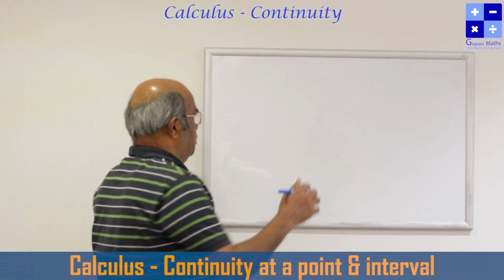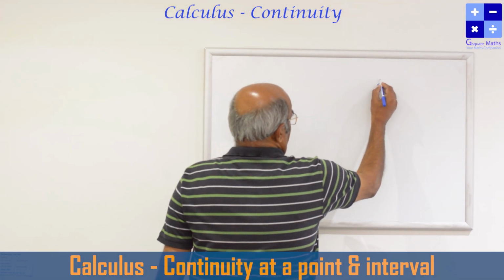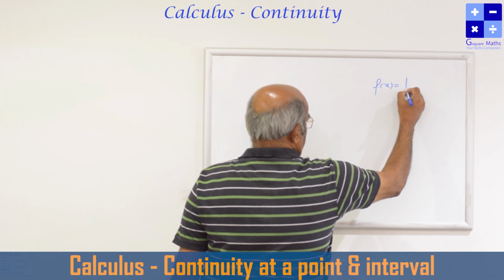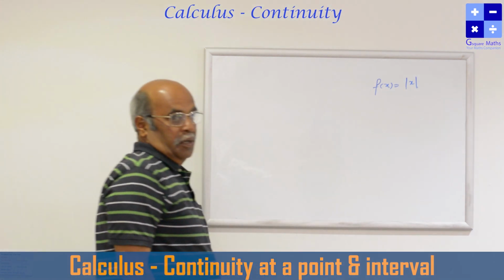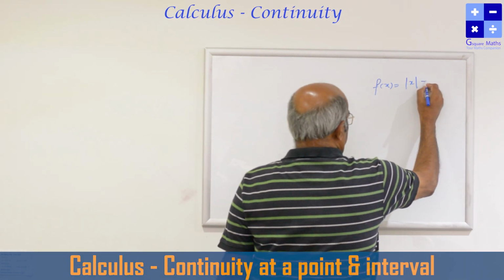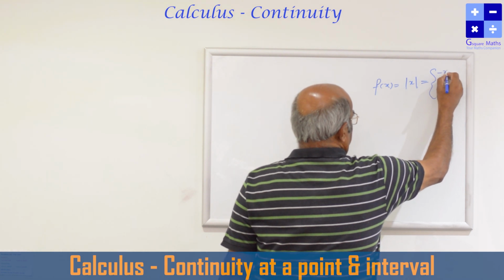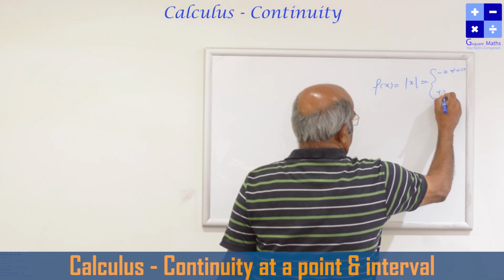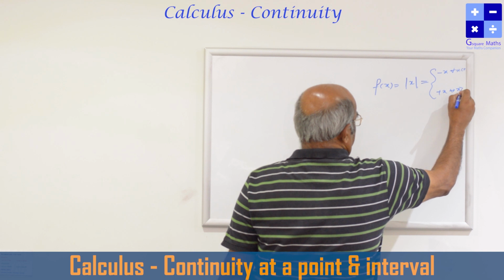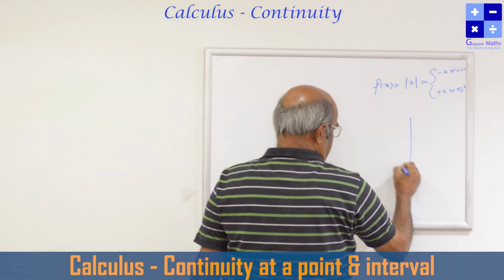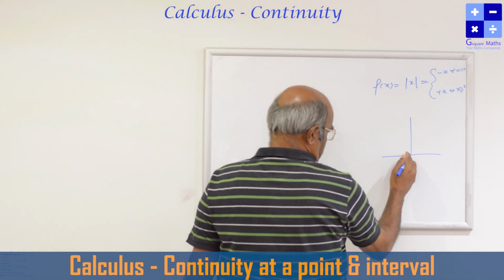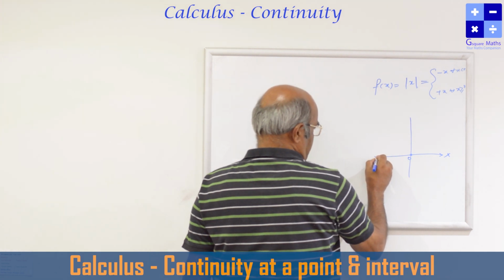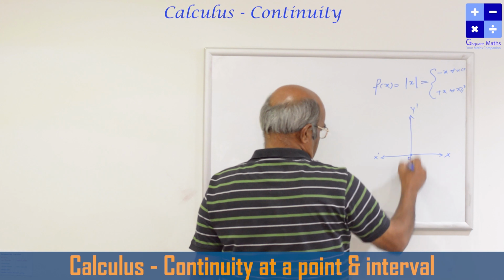Let us take a small example. f(x) is equal to mod x. Mod x, we know that it is a V function. It is minus x for all x negative, and positive x for all x greater than or equal to 0. If you graph it like this, this is x equal to 0. This is the positive x axis, this is the negative x axis, positive y axis, negative y axis.